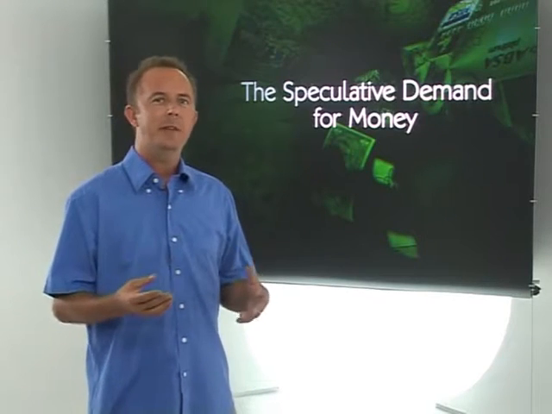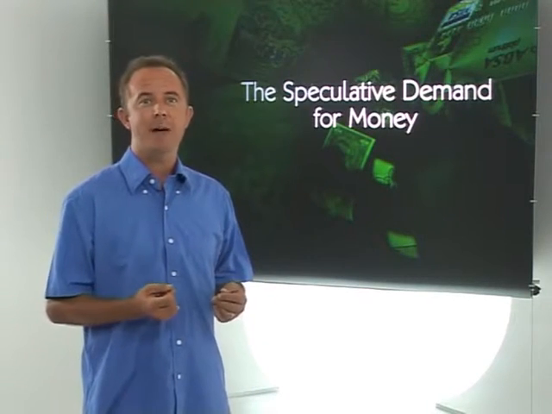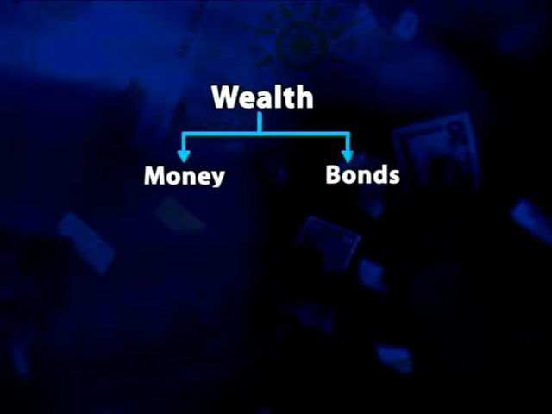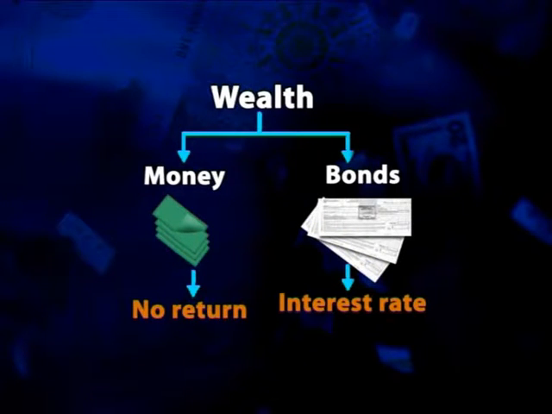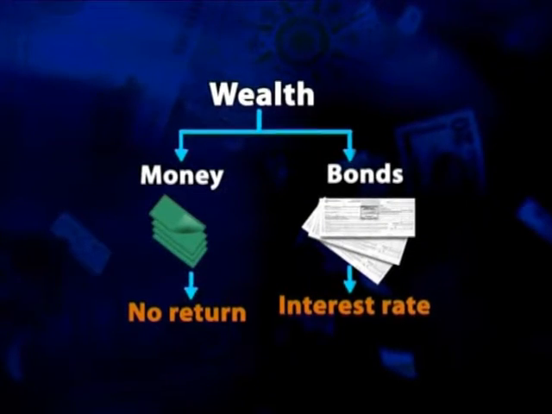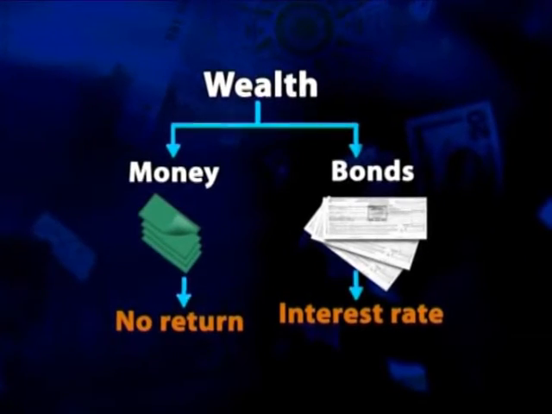What will determine the demand for speculative balances? An important factor is the interest rate. Remember we said that money is the most liquid asset, but it gradually loses value because it earns no interest and prices keep rising. One way to explain the relationship between the demand for speculative balances and the interest rate is to consider the opportunity cost of holding passive balances.